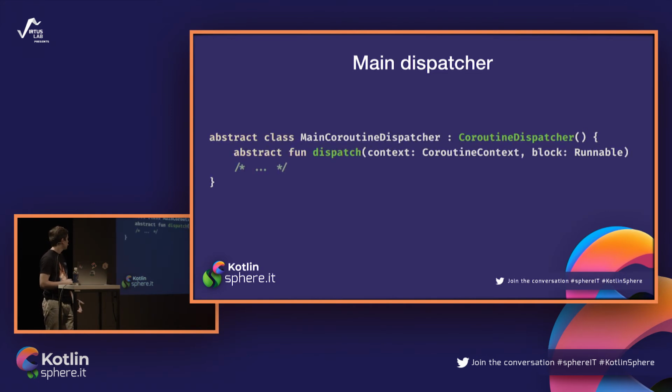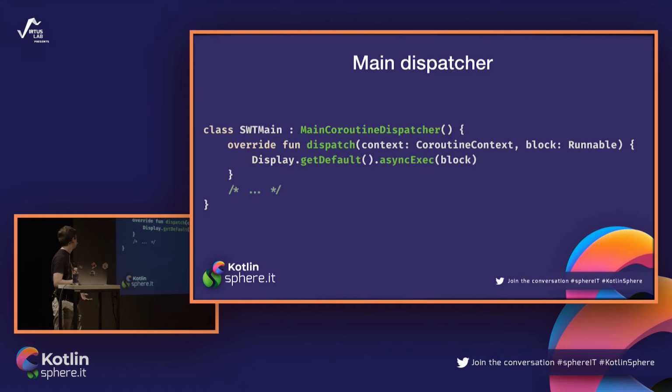So, to answer Andrew's question, to write a main coroutine dispatcher, you are extending the abstract class MainCoroutineDispatcher, which is extending CoroutineDispatcher, and it still has not implemented this dispatch method. So here you are writing the implementation for it. You just do it as SWT stuff, so you are getting the default display, and using this display you are doing some asynchronous execution of this block, and yeah, this dispatcher is ready.